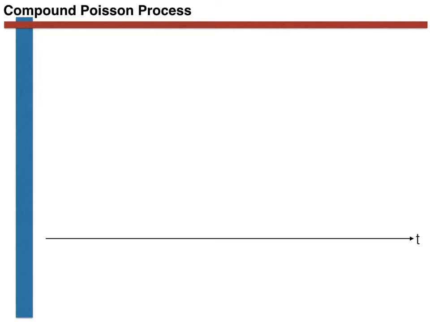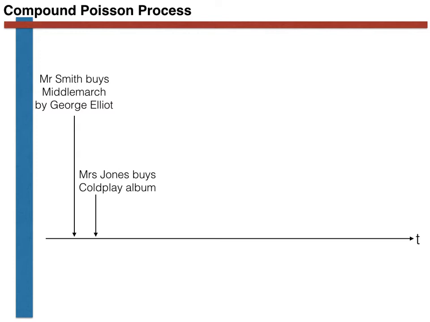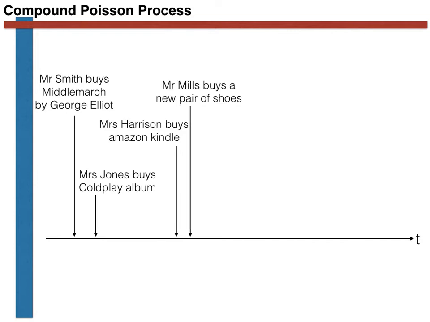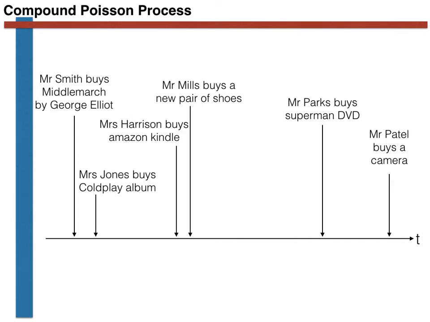We then have various events that occur on the Amazon website as customers buy items. So, for example, at this time, Mr. Smith buys a copy of Middlemarch by George Eliot. At this later time, Mrs. Jones buys a Coldplay album. A considerable time passes, and then Mrs. Harrison buys a Kindle. Shortly after Mrs. Harrison is done, Mrs. Mills buys a new pair of shoes. There is then a long wait before Mr. Parks buys a Superman DVD, and lastly, Mr. Patel buys a camera.